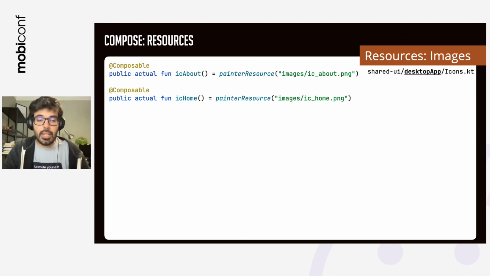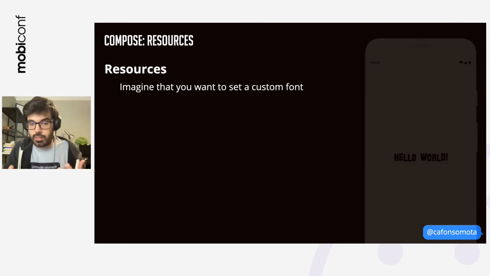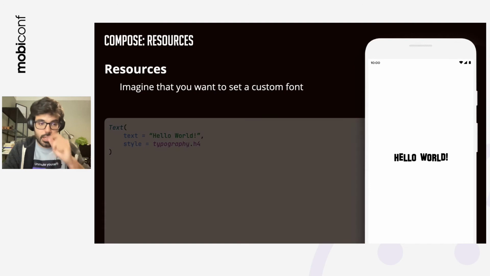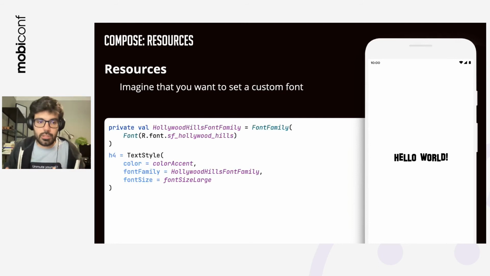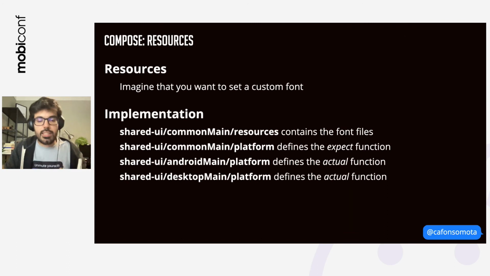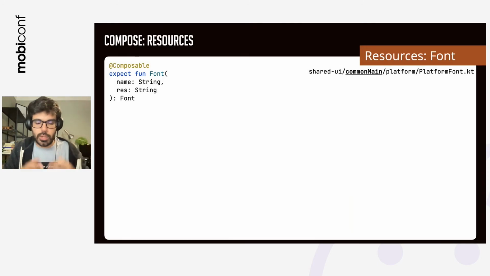Now imagine that we want to access a custom font. This also doesn't exist for free when we want to share with Compose. So typically we would do something like this. We have a style and then we import that style, and on that style we define the font, and we once again use the resource file to access that reference. Now what we need to do, and we can share this font file, is once again implement an expect class where someone is going to define the name and the resource where it is, and it will output a font.